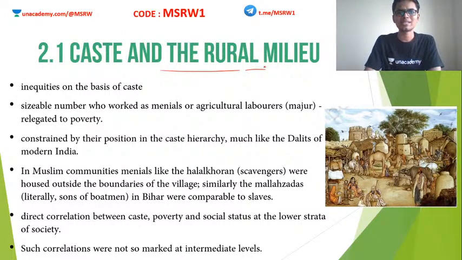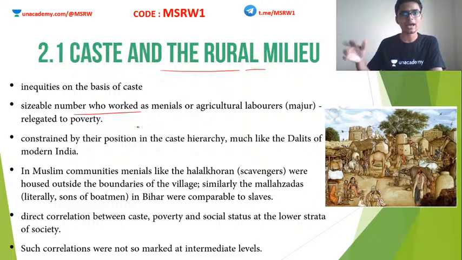Caste and rural merit. This is, I think, needless to say: in medieval India, Indian society was extremely discriminated based on caste and religion. Inequalities on the basis of caste existed everywhere, not just in the rural setup but also in the urban setup. A sizable number of people who worked in these agricultural lands did the job of menials. What does menial mean? Menial means very, very basic jobs. They are not going to get out of poverty by doing this job.